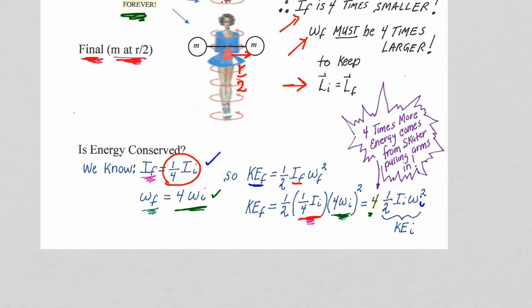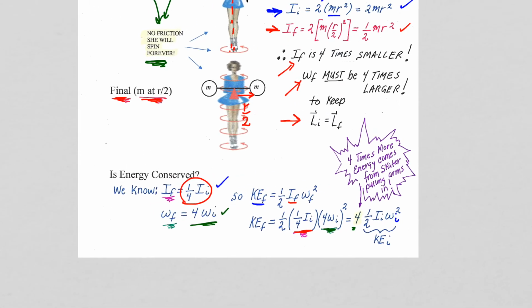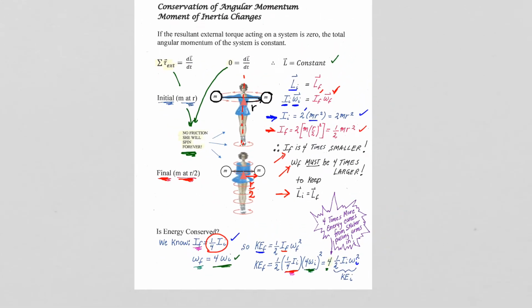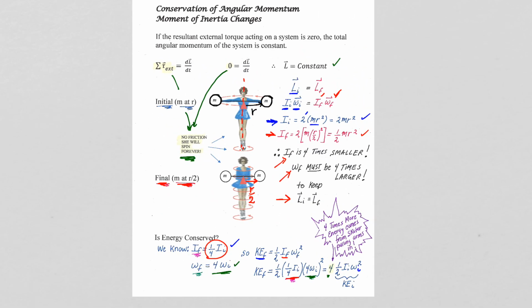And really the question for a multiple choice question would be where does the energy come from? It can only come from one place. There's no external torques or external anything going on. So that energy comes from the energy it takes her to move her arms in. Pulling her arms in doesn't happen without energy. And the energy that she uses to pull her arms in is seen as an increase in the kinetic energy of the system.